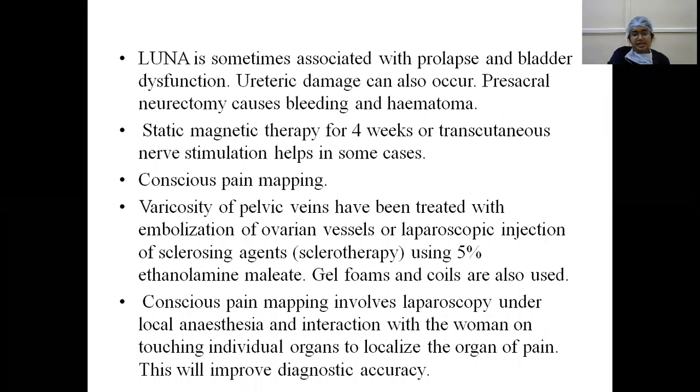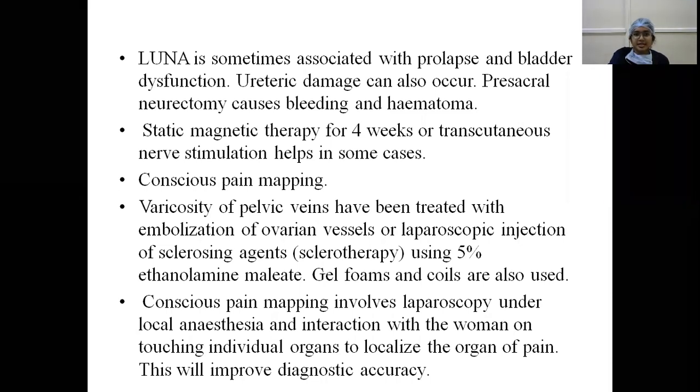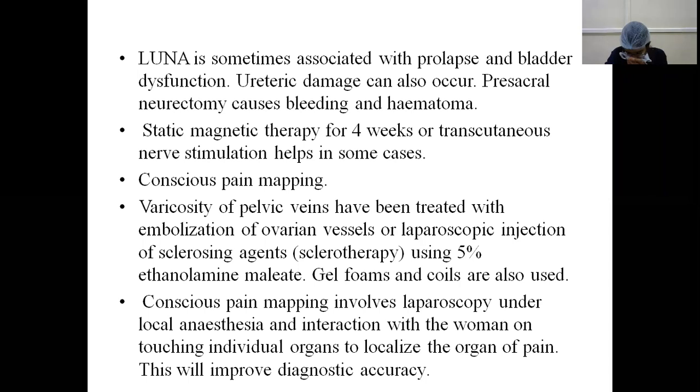LUNA, that is laparoscopic uterosacral nerve ablation, is sometimes associated with prolapse and bladder dysfunction. Ureteric damage can also occur. Presacral neurectomy causes bleeding and hematoma. So other therapies are static magnetic therapy for 4 weeks, or transcutaneous nerve stimulation, which helps in some cases, and conscious pain mapping may be done.